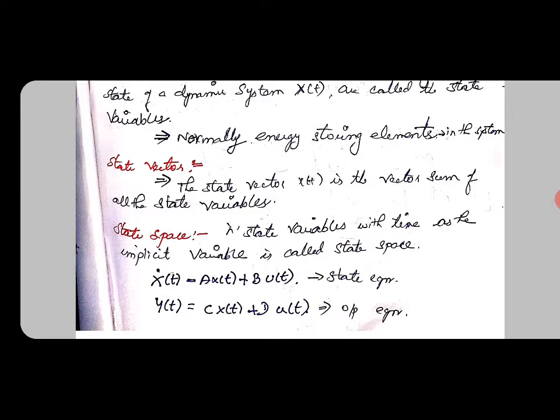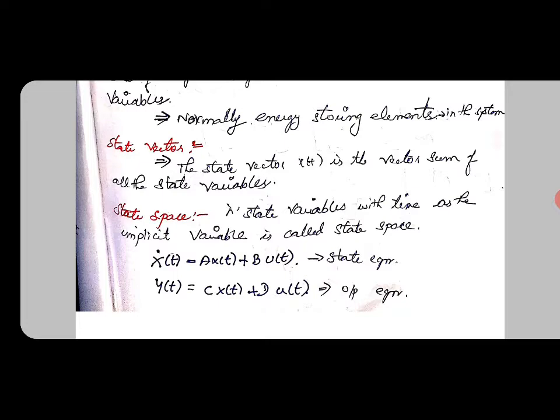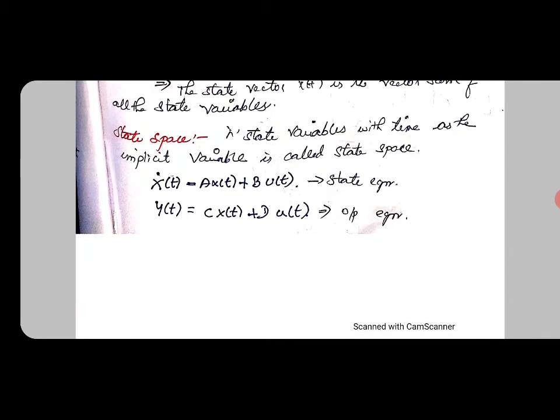That is x dot of t equal to A x of t plus B u of t. This is the state equation. Y of t is equal to C into x of t plus D into u of t is the output equation.